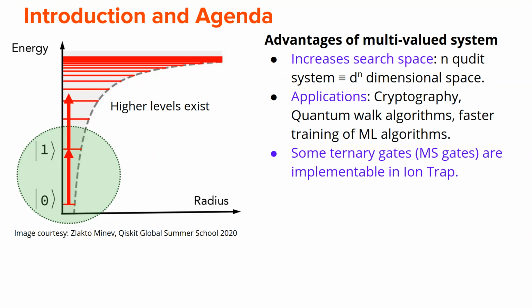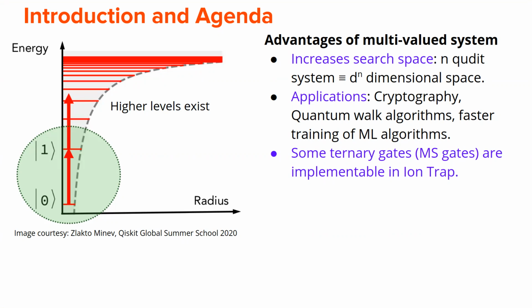Now, why should we move to multi-valued systems? Well, there are many reasons. The first is as we move to higher dimensional systems, the search space increases. And this has some excellent applications in quantum cryptography, quantum random walk algorithms, and then we have faster training of machine learning, etc.